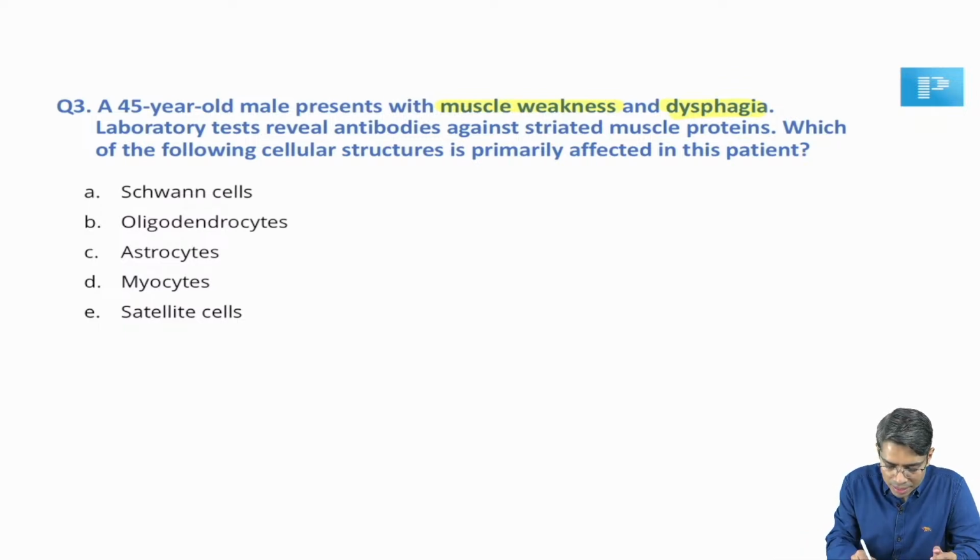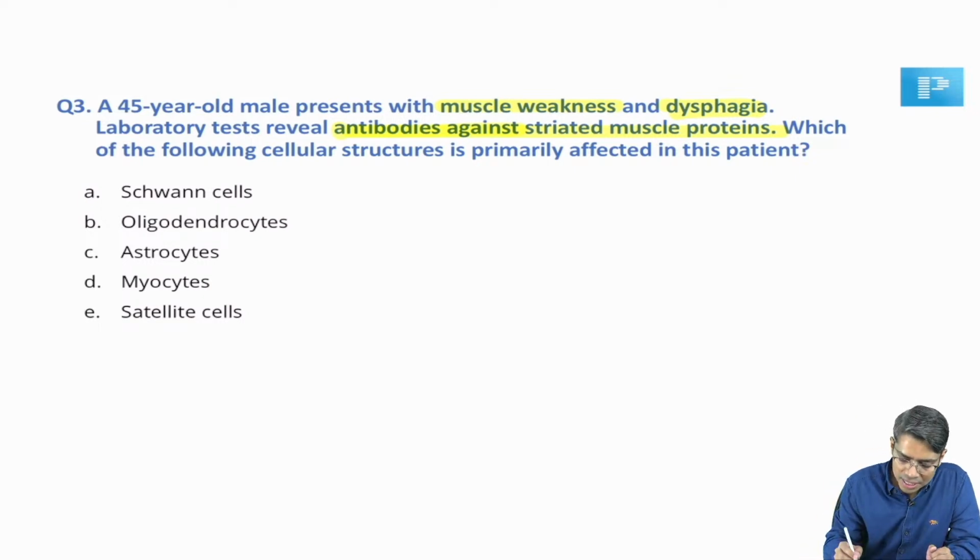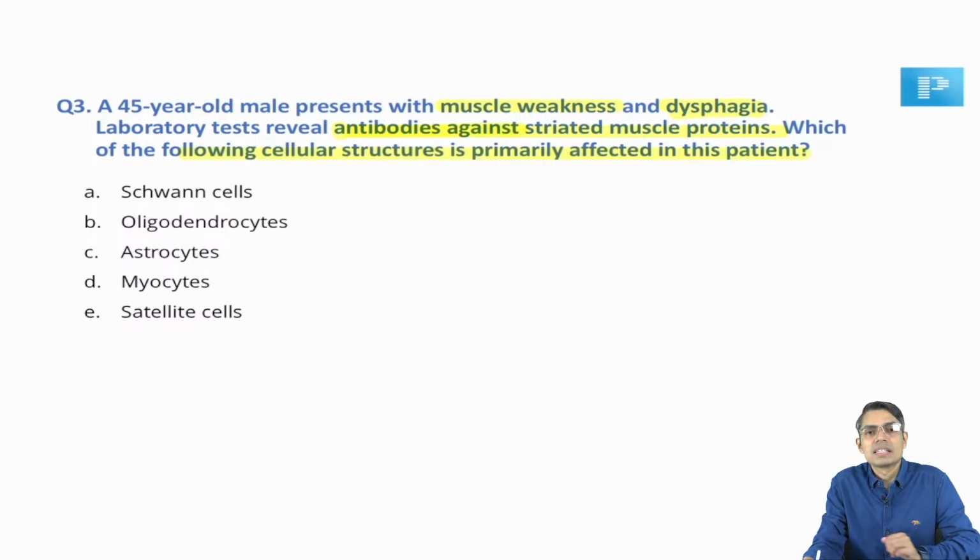Next it is saying that tests reveal antibody against striated muscle protein. This is also non-specific. Antibody against striated muscle protein, but which component of the striated muscle they have not specified, right? This kind of symptoms can be in various disease disorders, including even myasthenia gravis, which can also present with this kind of symptoms, right? But the question is not related to this clinical presentation. The question is directly asking which of the following cellular structure is primarily affected in this patient.